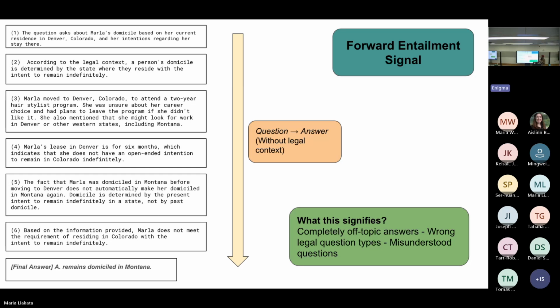What we are trying to do here is see if a wrong legal question type came up, or any misunderstood questions that could have come up, and how the flow would have been. Basically, if I set a premise from step A and I move to step B, is there a relation? Because technically when LLMs are doing reasoning, they follow this step by step rule, because this is how they have been trained most of the time nowadays. So this is why moving from the question to the answer is very important.